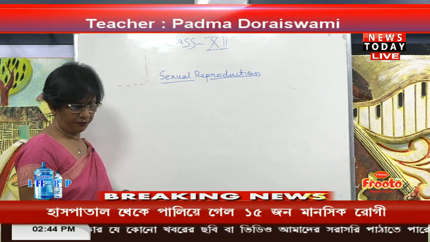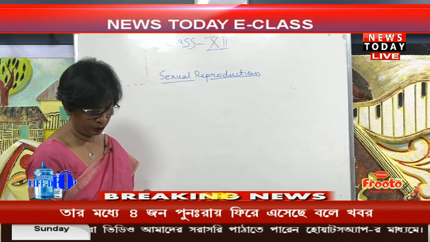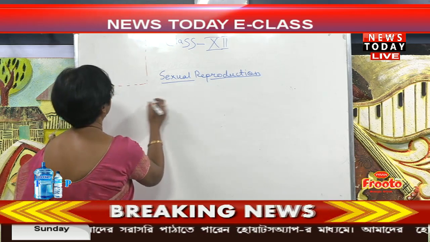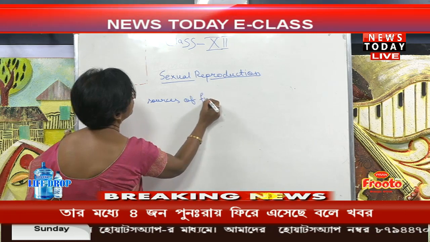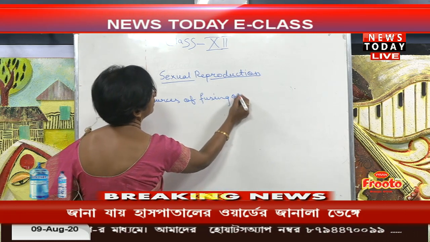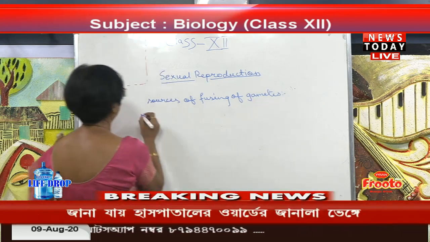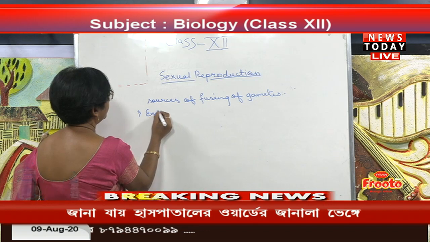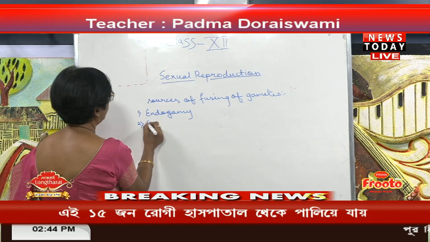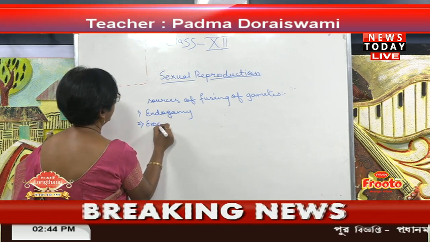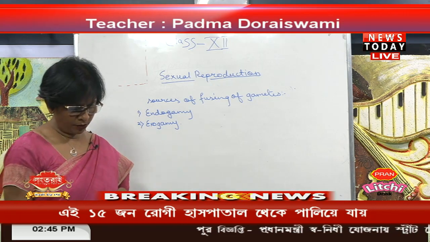Now, according to the sources of fusing of gametes, syngamy is of two types. One is endogamy and number two is exogamy. What is endogamy?